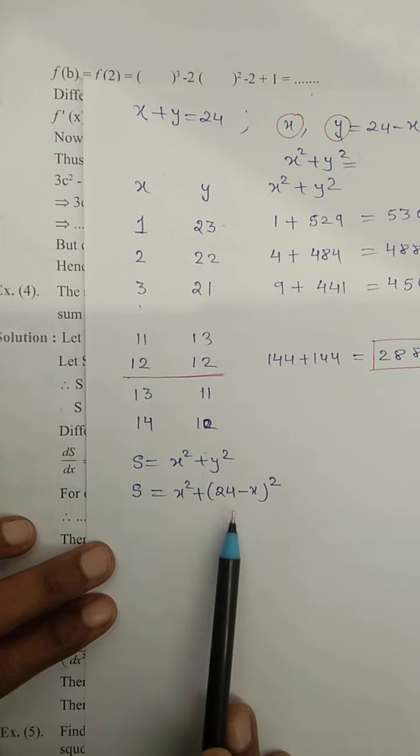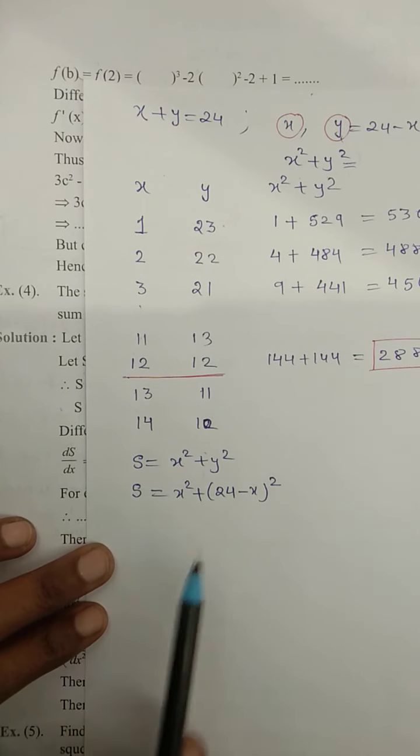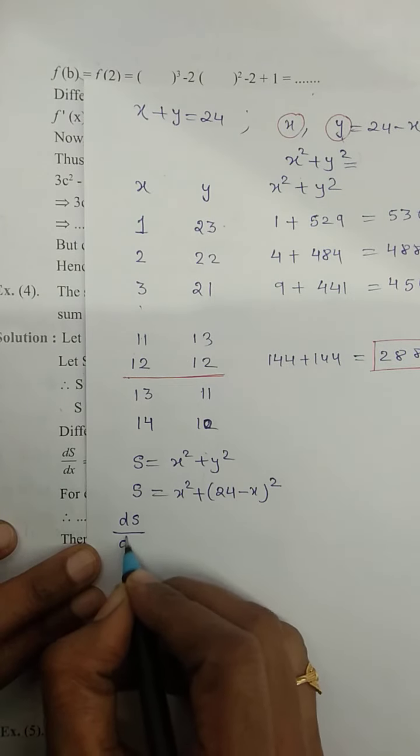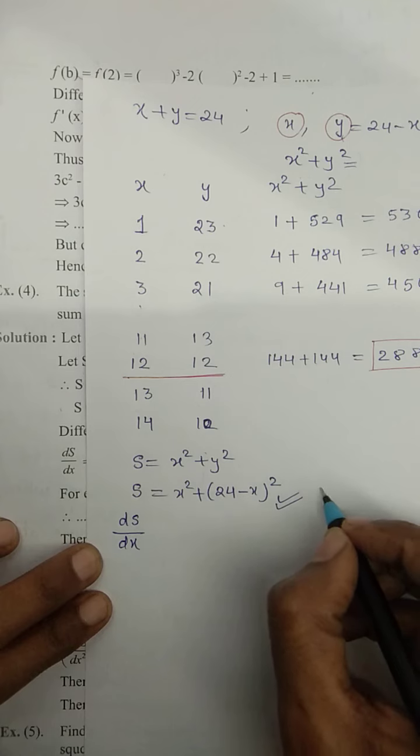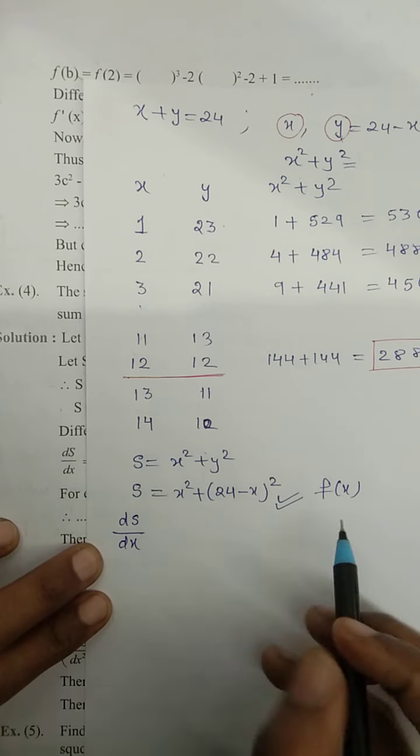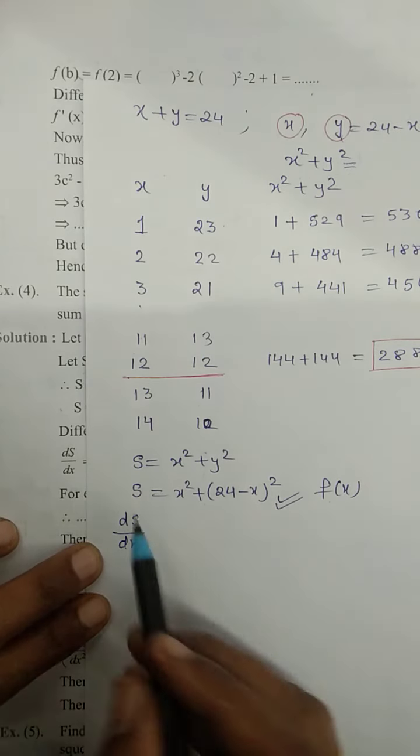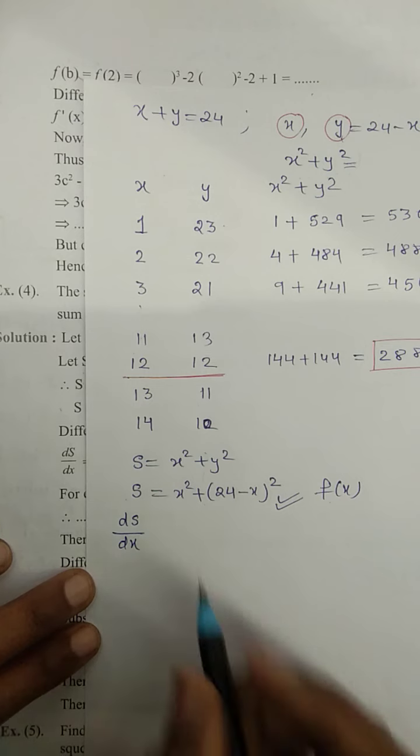Now what can you do? You can expand this, (a minus b) the whole square. After that you will take its derivative. I am explaining the steps to you. This is a function. You could even have taken it as f of x, I can write f of x equals x square plus (24 minus x) square. But in your book they have given it as S, therefore we will continue with this only.